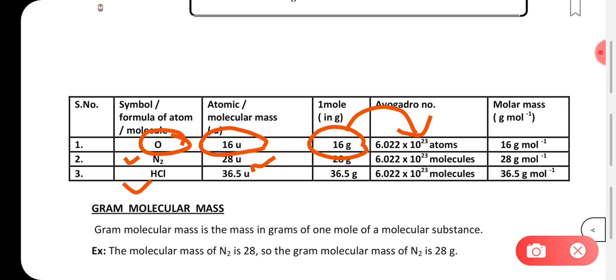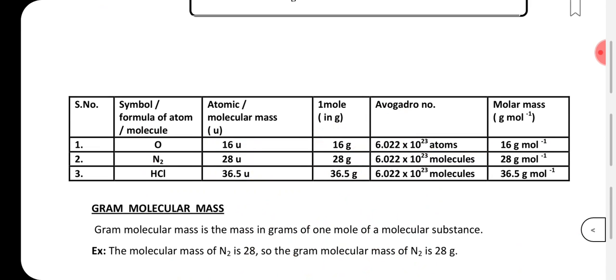Same way for HCl. When we say HCl, it will have how many? So hydrogen mass is 1. For chlorine, it is 35.5. So 1 plus 35.5 becomes 36.5. That is same as 36.5 grams. So it is going to contain how many molecules? 6.022 into 10 power 23. Okay, these many molecules will be present in 1 mole of HCl. I hope this is clear to you all.